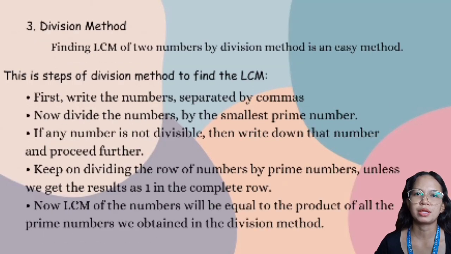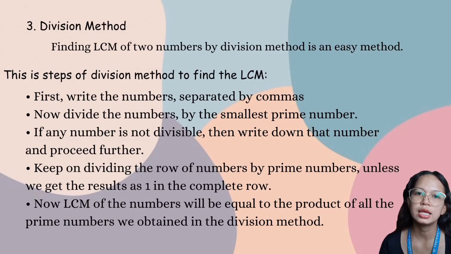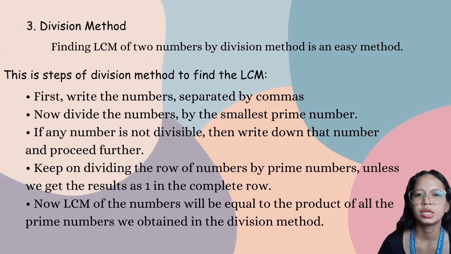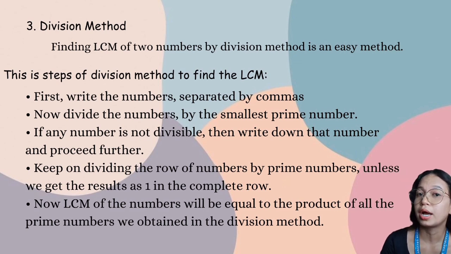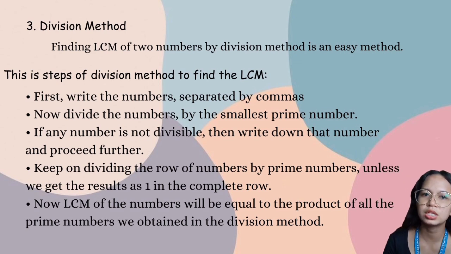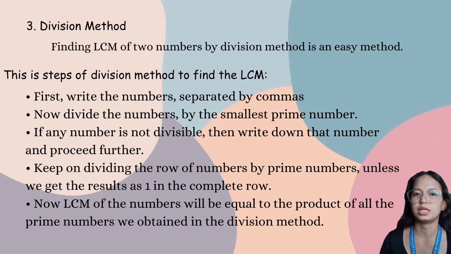Next is the division method. Finding the LCM of numbers by the division method is an easy method. These are the steps of the division method to find the LCM. First, write the numbers separated by commas. Now divide the numbers by the smallest prime number. If any number is not divisible, then write down the number and proceed.